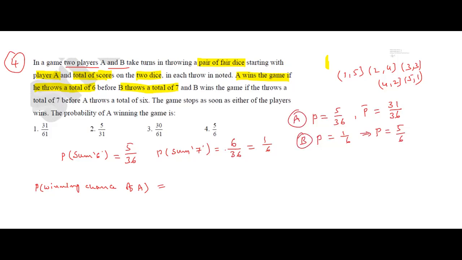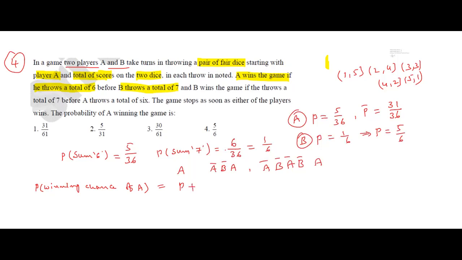Generally, we know how they are playing: it starts with A. If A wins, the game closes. If A does not win, when will A get the chance? The third chance: A, B, A. Next, if both fail, it goes A, B, A, B, next A, the fifth time. When these four throws fail, then A gets the turn.